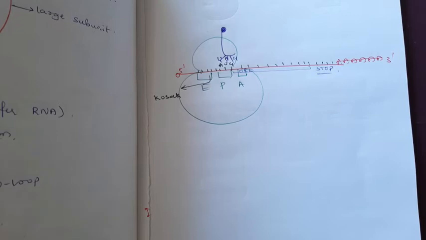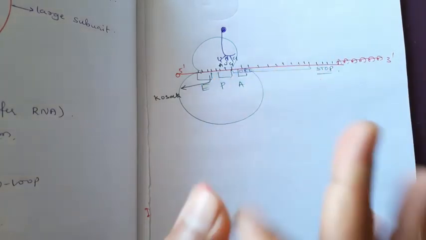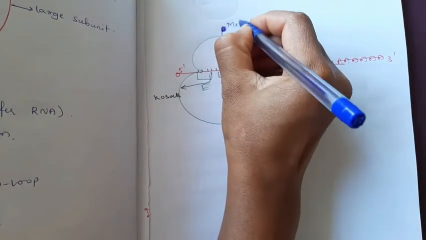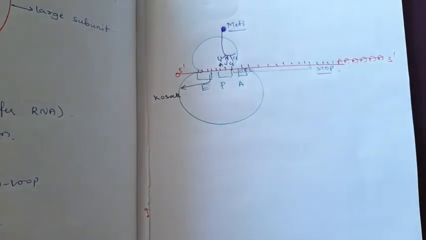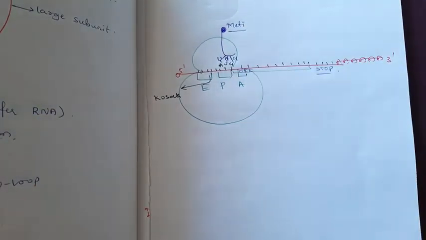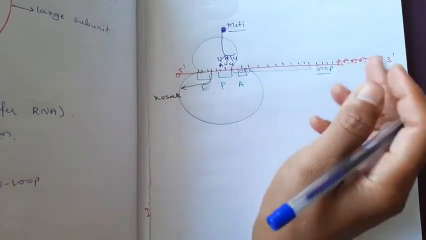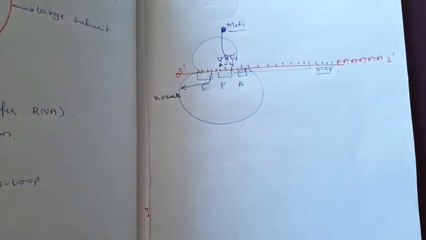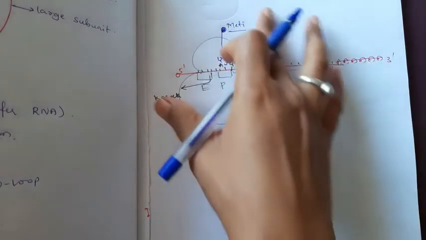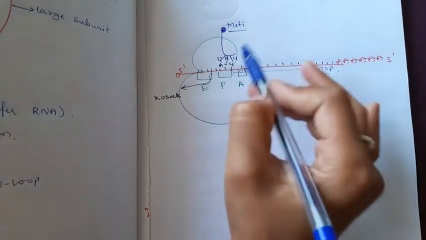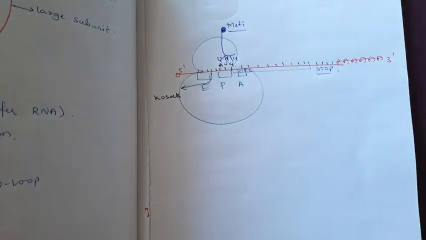Means the charging of tRNA is done with the help of the enzyme known as amino acid tRNA synthetase. The AUG codes for which amino acid? Methionine. That tRNA must carry that methionine only, then only the base pairing between codons and anticodons is possible. This is known as a trial and error method. There are 20, sorry 30 tRNAs, carrying 20 amino acids. The tRNA which carries methionine, that one only is fixed to the AUG.